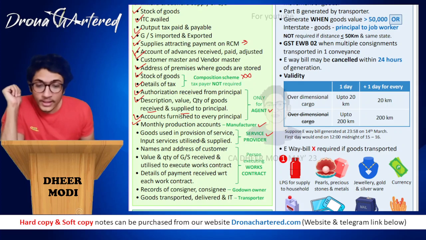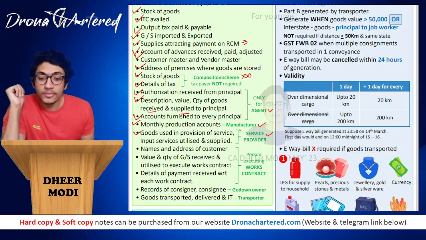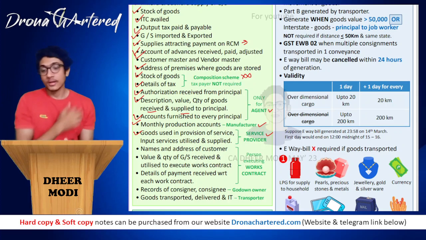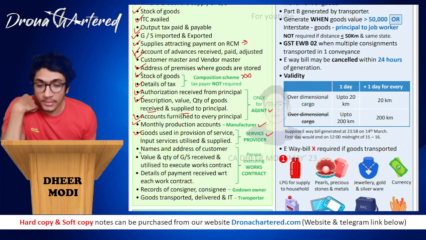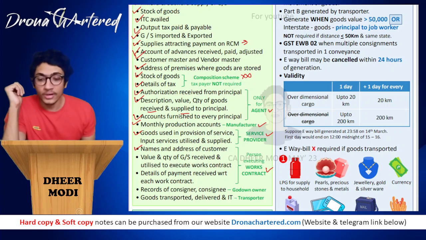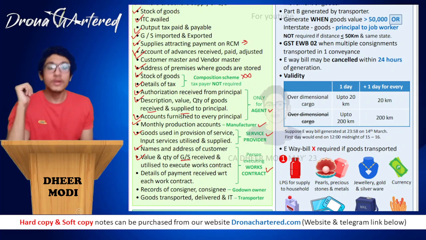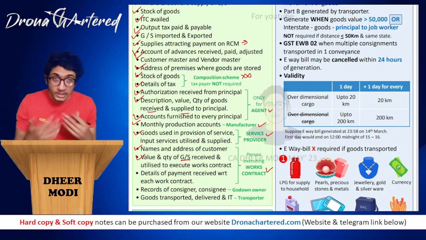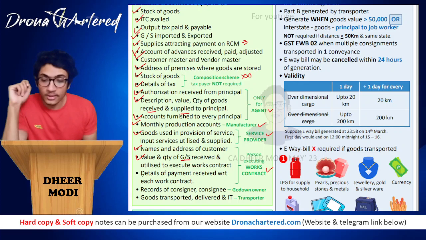These things only a service provider has to keep, that is goods used in provision of service, and input services utilized and supplied. Okay, so whatever services you have consumed, that is input services utilized and supplied. Next is names and addresses of customers. Only the person who is doing a work contract has to keep this. I hope everybody understands what a work contract is. So name and address of customer, value and quantity of goods or services received and utilized to execute the work contract. That is how much goods and services he himself has utilized to execute such a work contract.